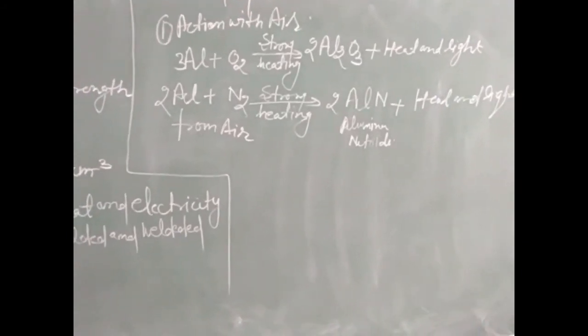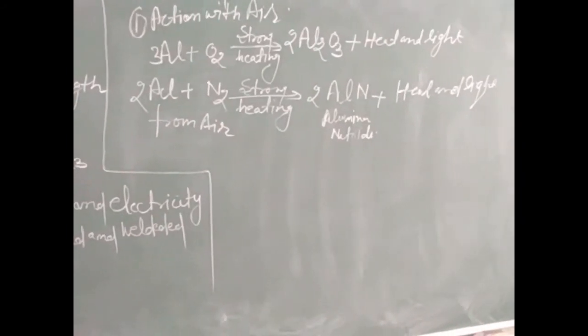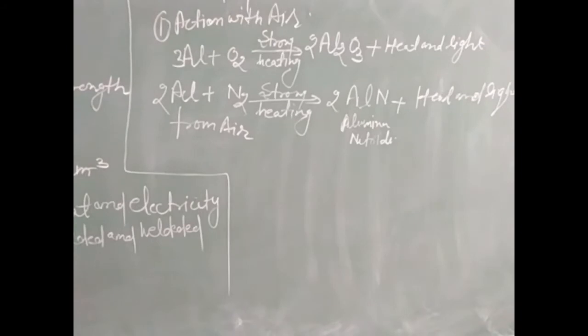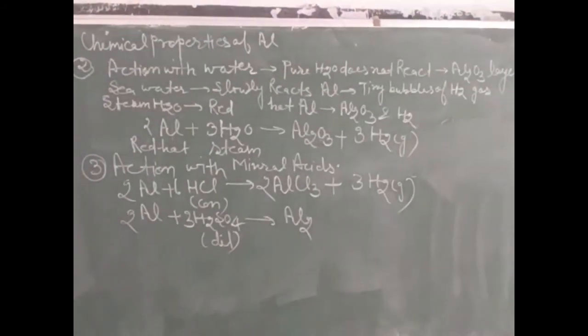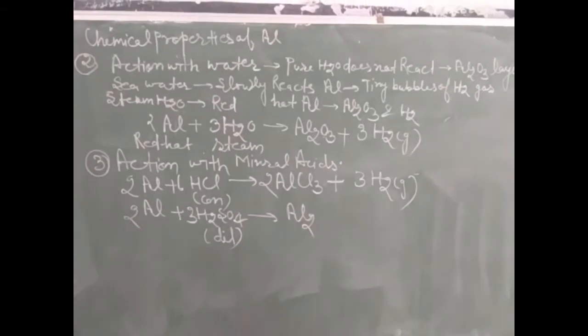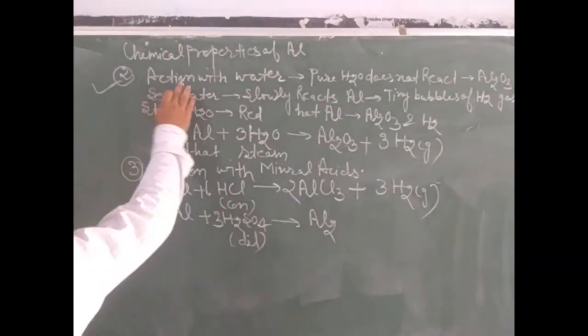Aluminum also reacts with atmospheric nitrogen on strong heating and forms aluminum nitride, along with the formation of heat and light. Now dear students, we will discuss the second chemical property, that is action with water.